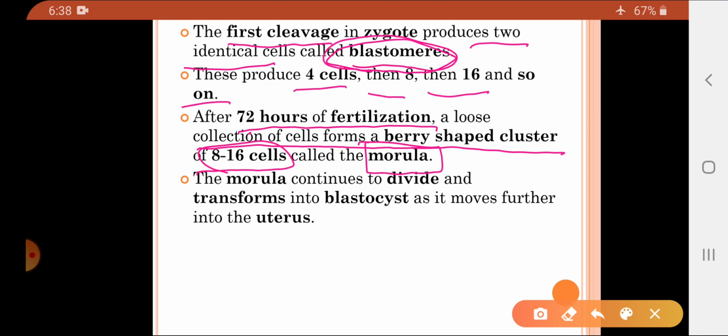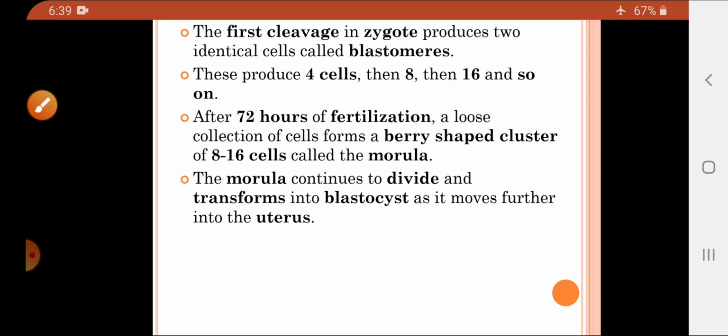Now, the cells of the morula also continue to divide, and this morula gets transformed into the blastocyst, and this blastocyst moves further into the uterus. We know that fertilization has occurred at the ampullary isthmic junction. From there the zygote is formed. The zygote slowly divides, is also transported, and forms a blastocyst. And this blastocyst moves towards the uterus.